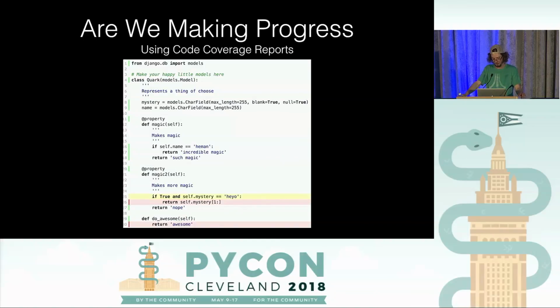So in this example, you can see we have a magic 2 property, and we only tested half of line 25, so we never made it to line 26, and there's a do awesome method that we have not even looked at all in our tests. This is really helpful, and I use it a lot, because sometimes you'll write a test, and you think you're covering something, but you're not. So you want to make sure that you're actually covering all the branches.